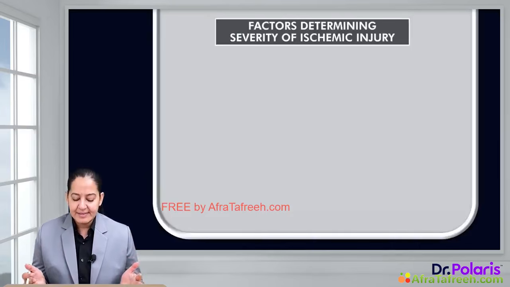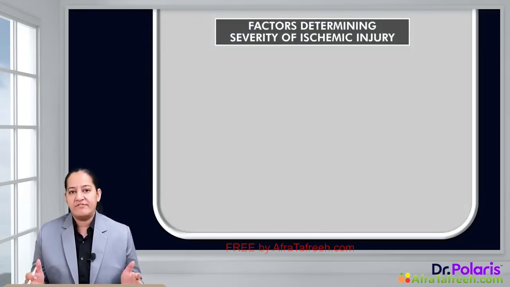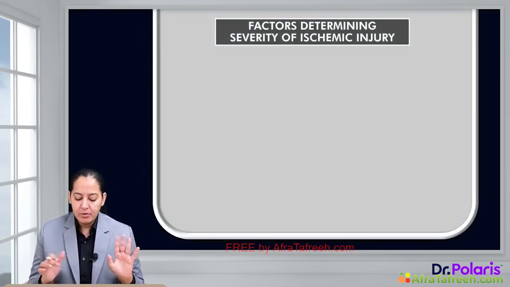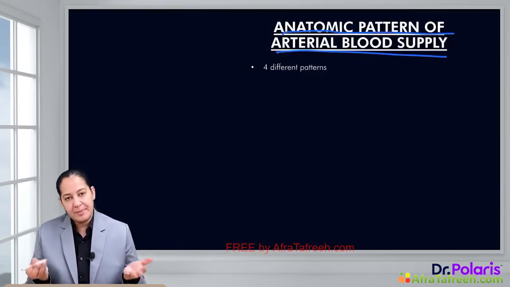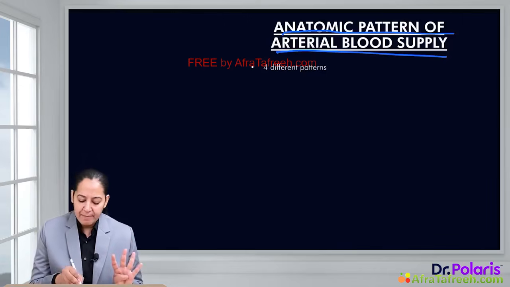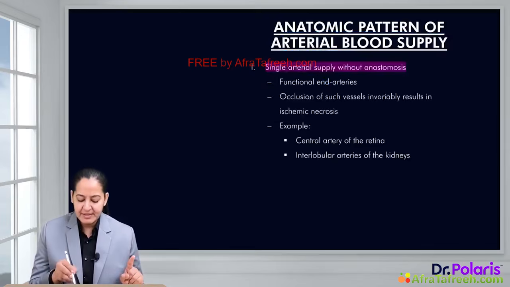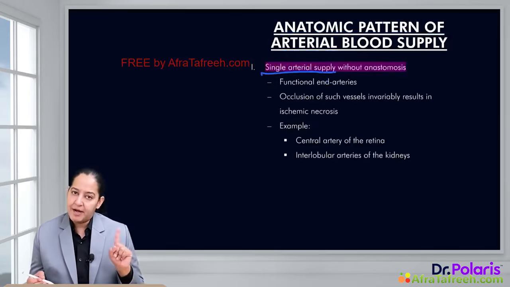After that, let's discuss the factors determining the severity of ischemic injury. What are the factors? There are 4 factors. The most important is the anatomical pattern of arterial blood supply for that particular organ. There are 4 different patterns possible. The first pattern is known as single artery supply. That particular organ or tissue is supplied by a single artery